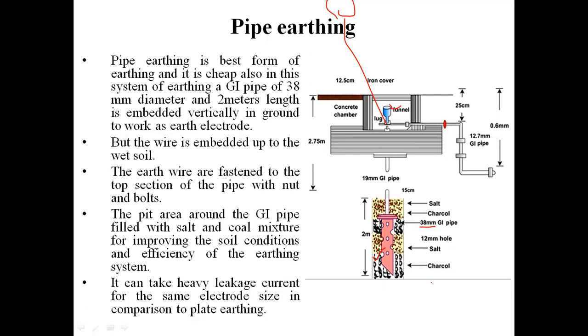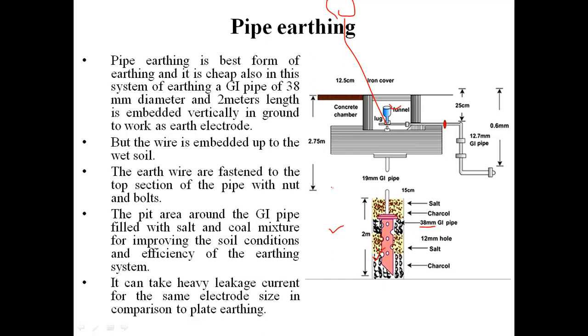If students, we talk about the application of this type of earthing, then this type of earthing is very effective where the soil condition is very poor or soil condition is very non-conductive. Also students, the earthing pipes can take more or heavy leakage currents for the same electrode size as compared to plate earthing.